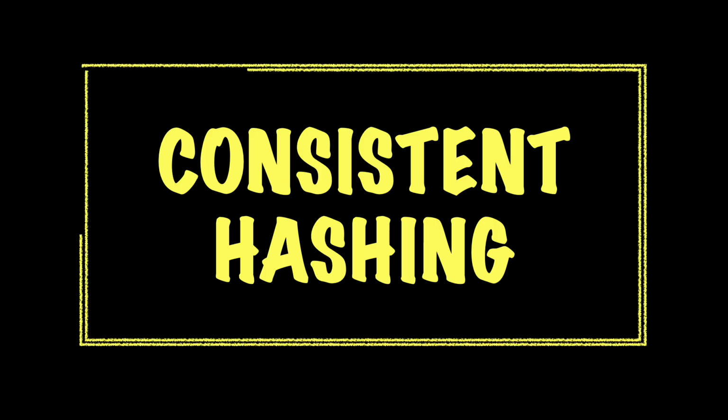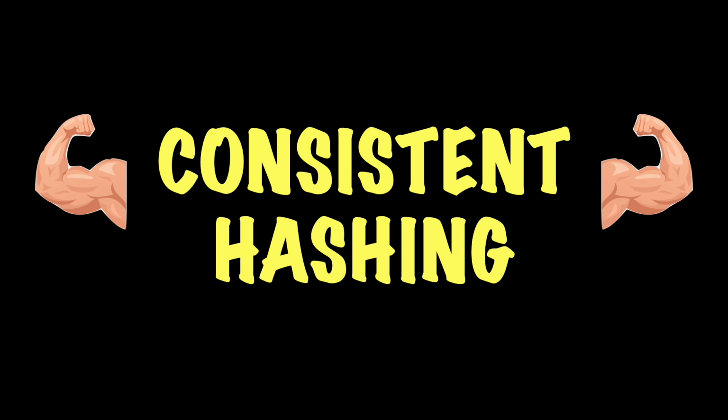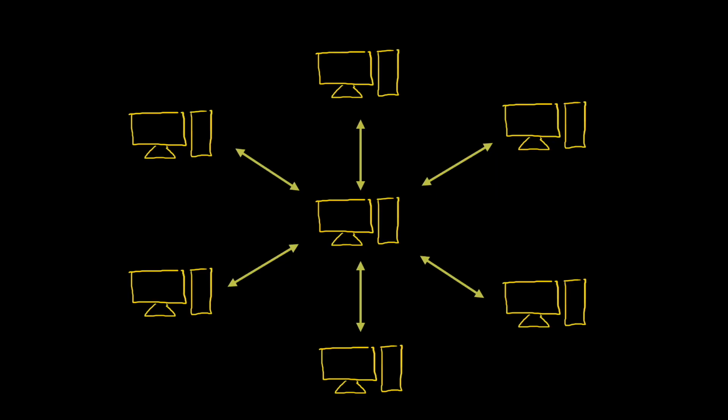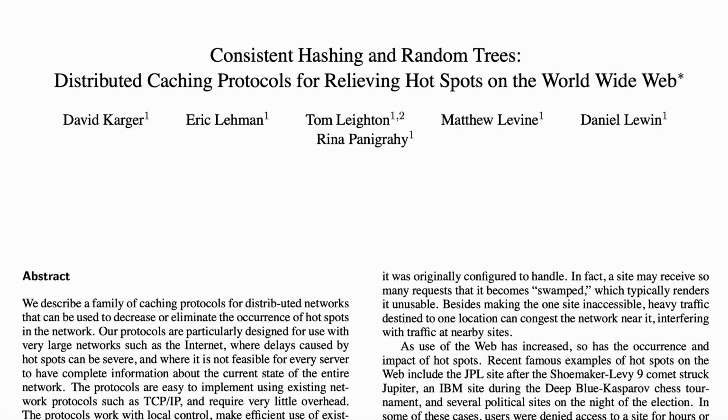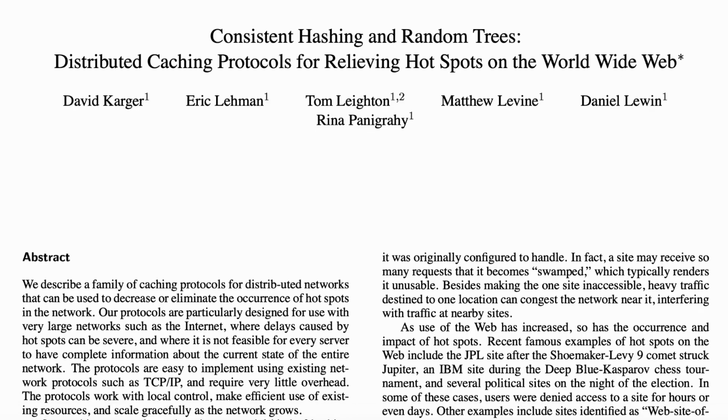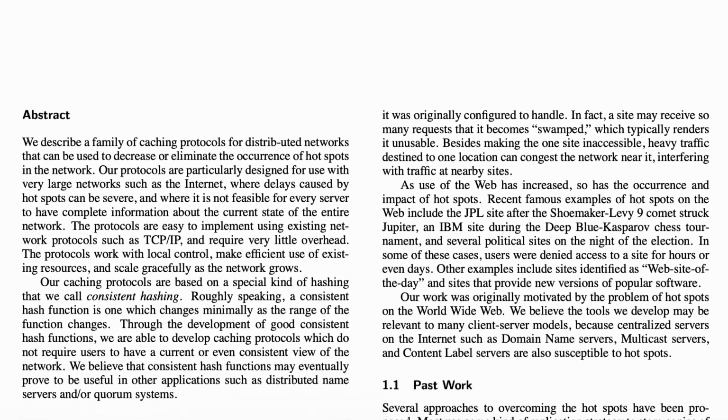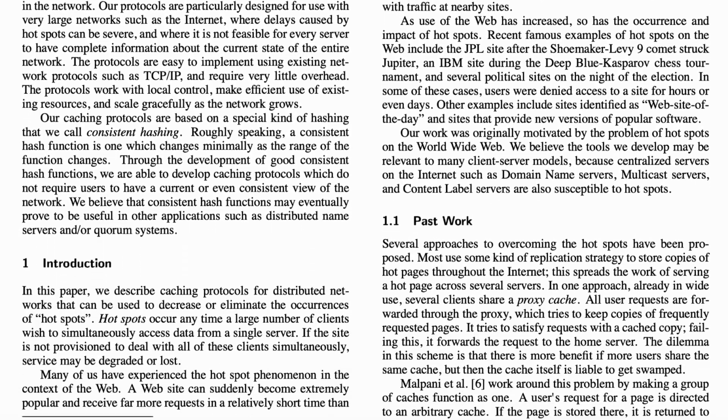Today let's take a look at the concept of consistent hashing, which we must admit is a pretty powerful concept and is at the core of solving a fundamental problem for distributed systems, which has many real-world high-profile applications. The idea of consistent hashing was introduced in this 1997 paper, Consistent Hashing and Random Trees, and some of the authors of this paper, particularly Tom Leighton and Daniel Lewin, went on to form the content delivery network company Akamai, which till this day is a major player supporting approximately 35 to 40% of the total traffic on the internet.